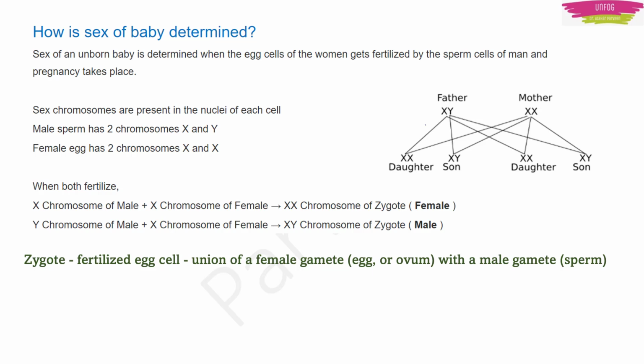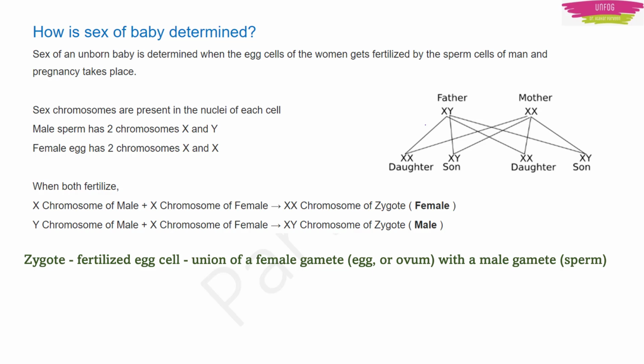Okay. So actually the gender of the unborn baby is determined with the egg cells of the woman which get fertilized by sperm cells of a male. And then pregnancy takes place. Now the sex chromosomes are present in the nuclei of each cell. So there are 2 chromosomes, X and Y, in male and 2 chromosomes, X and X, in female.